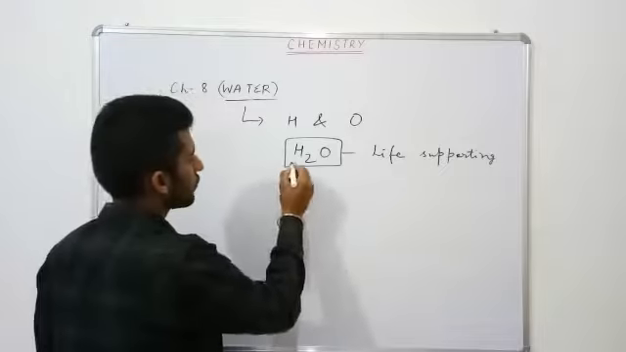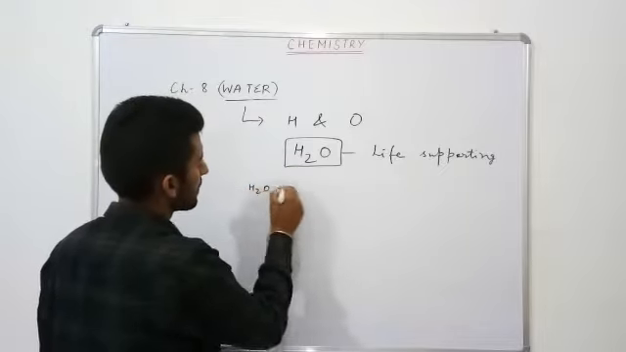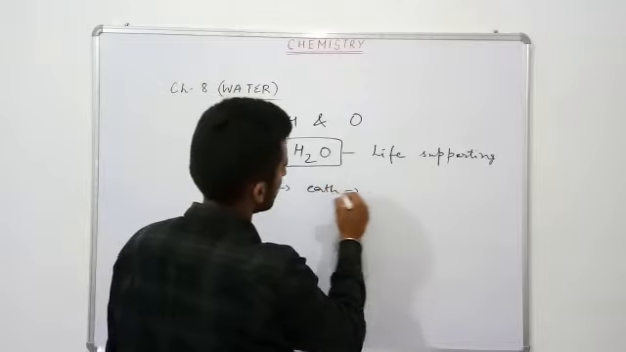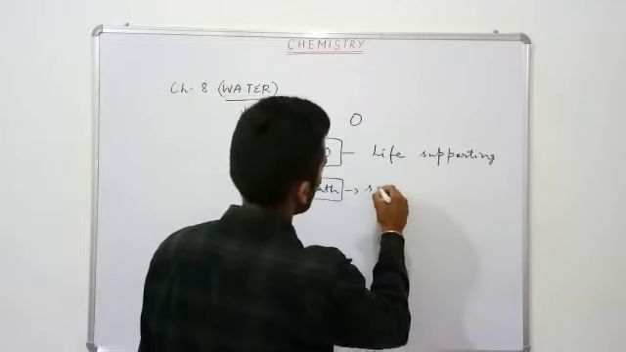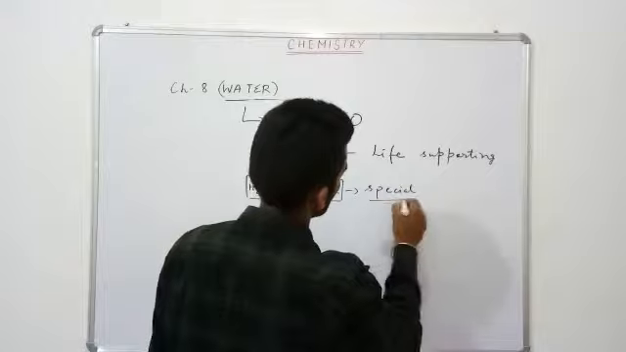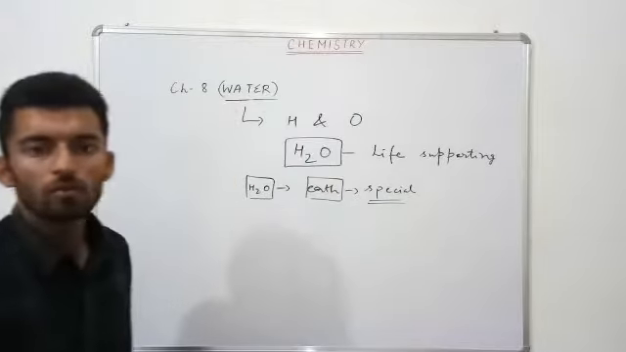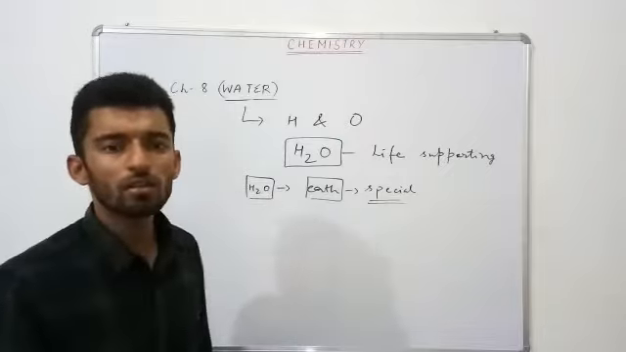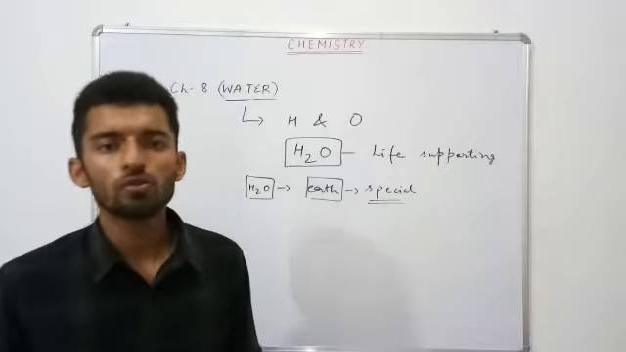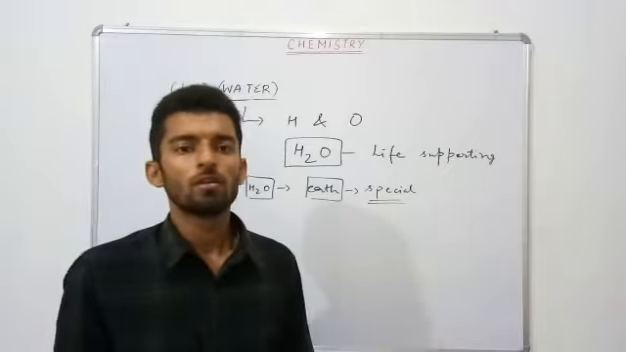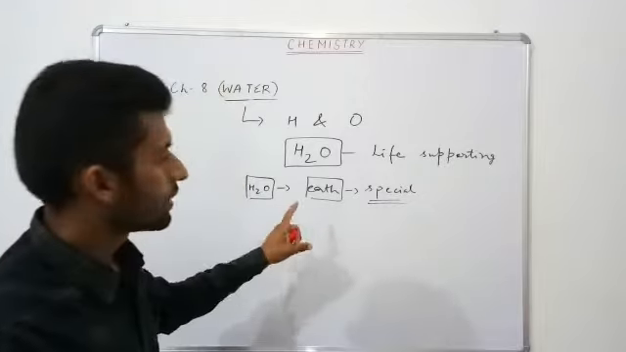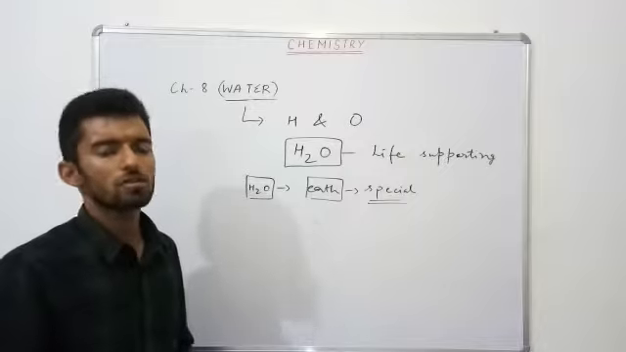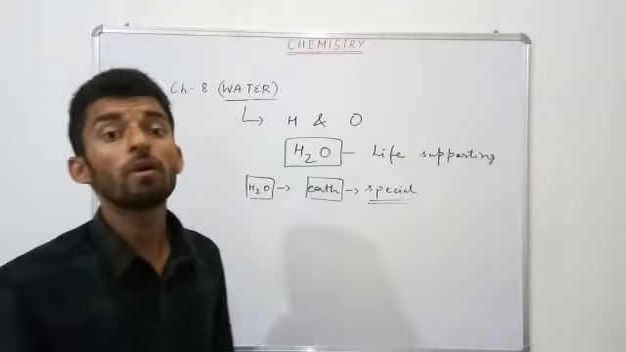And the presence of water on earth makes the earth a special planet. Presence of water on earth makes it special because earth is the only planet, so far as our knowledge goes, on which life exists. No other possibility of existence of life on any other planet has been reported so far.